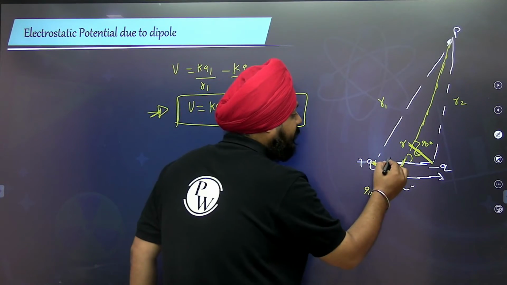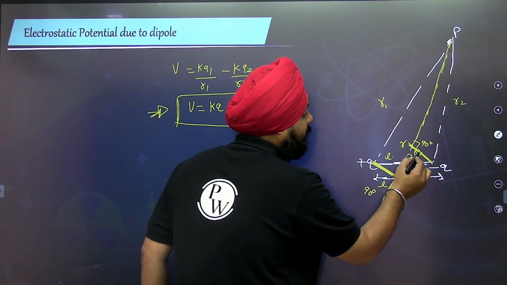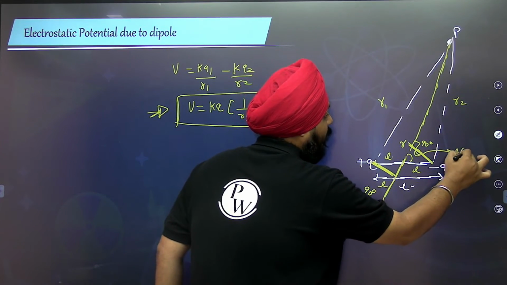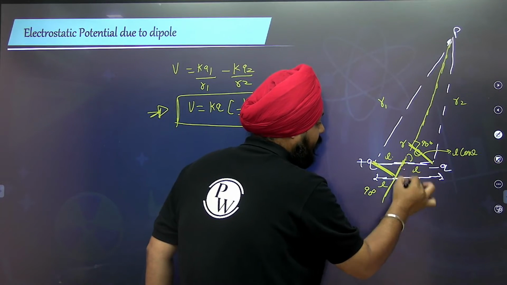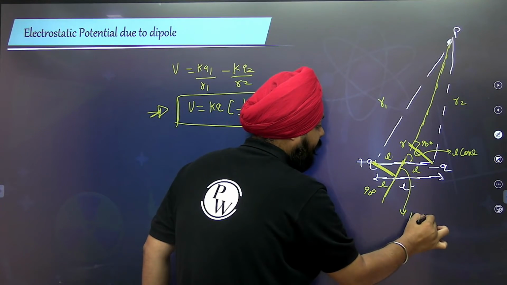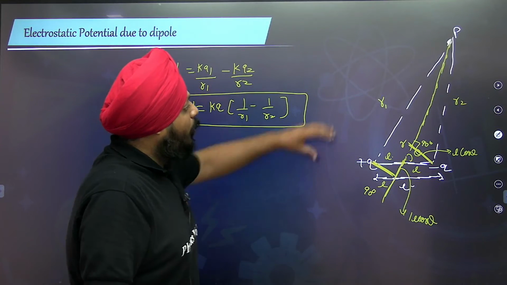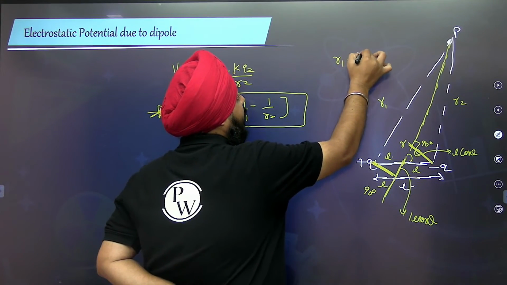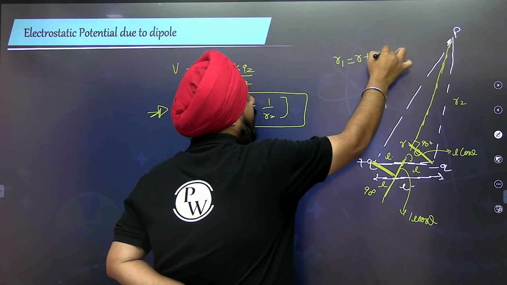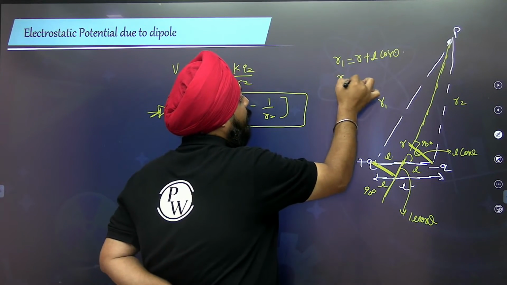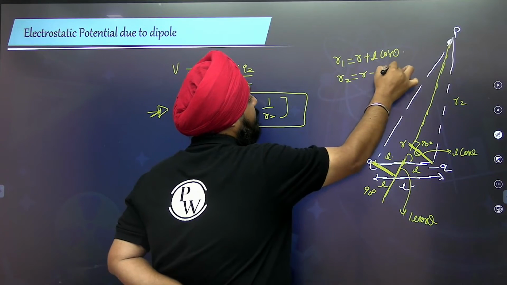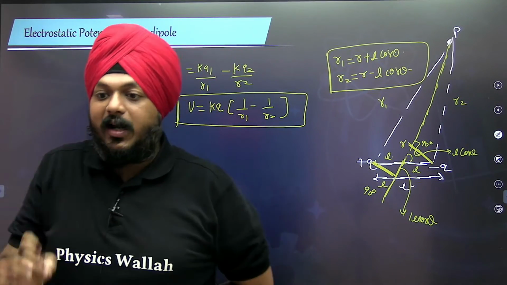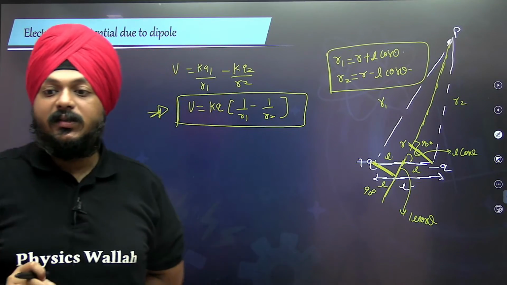Suppose this is L, and this is theta, then this thing is going to be L cos theta. Similarly, this is also L cos theta. So R1 is R plus L cos theta, and R2 is R minus L cos theta, using simple geometry by dropping the normals.